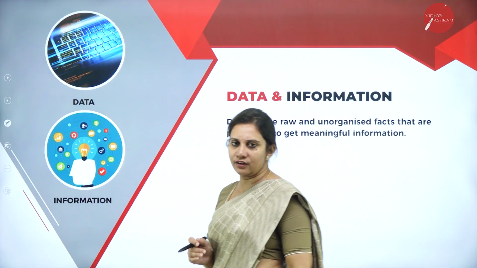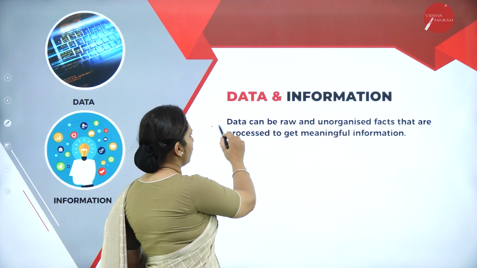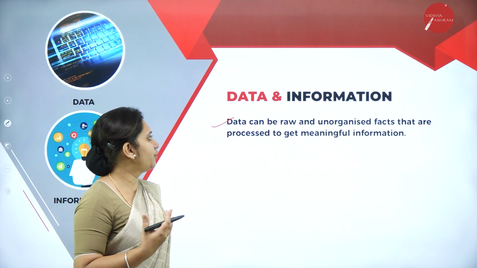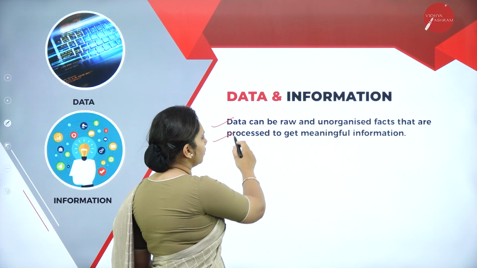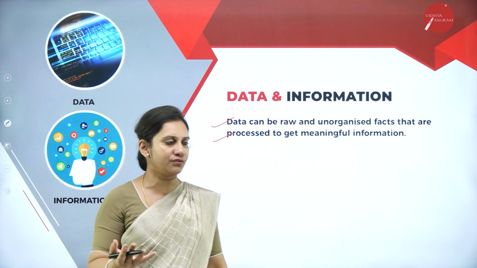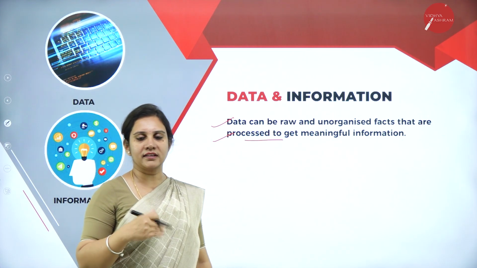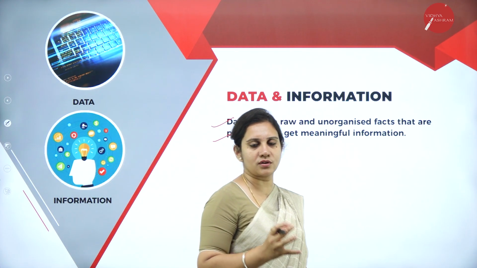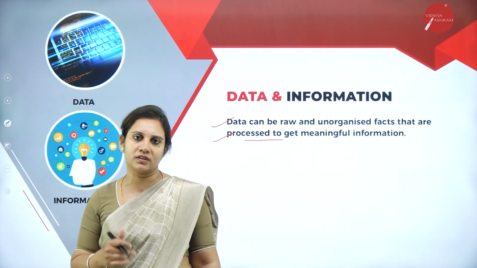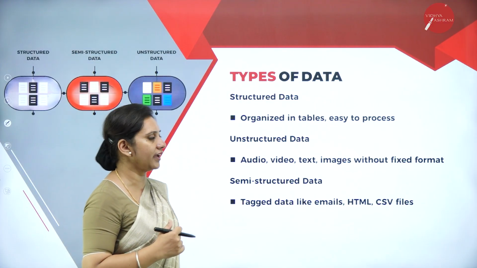Now, data and information, let us understand. As we all know, data is raw and unorganized facts and figures. When the data is processed into meaningful information, we call that the information. Data is raw facts and figures. When the data has been processed into meaningful information, we call that information. This is nothing but data and information.